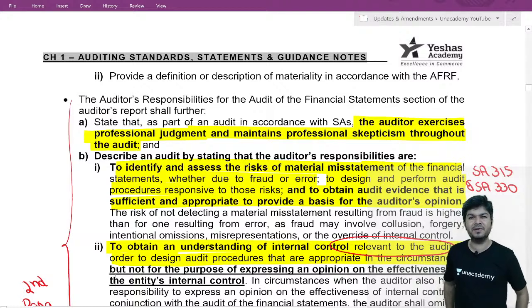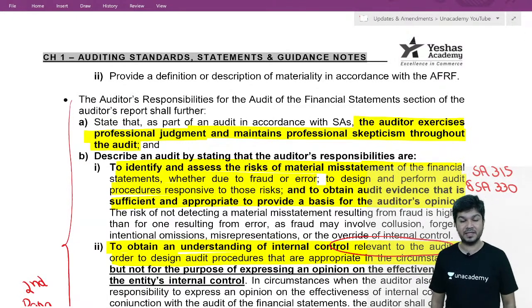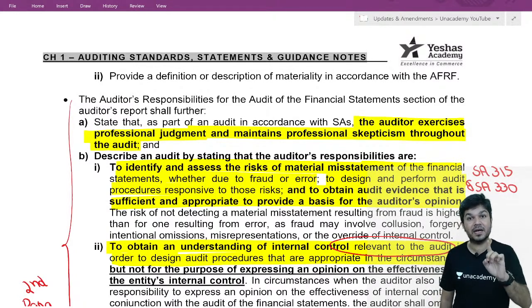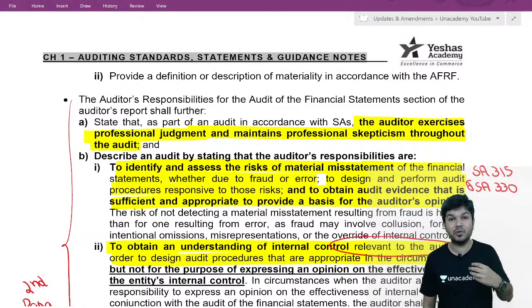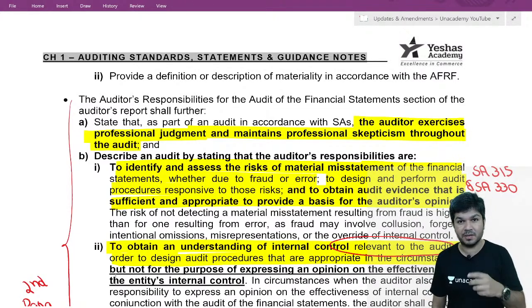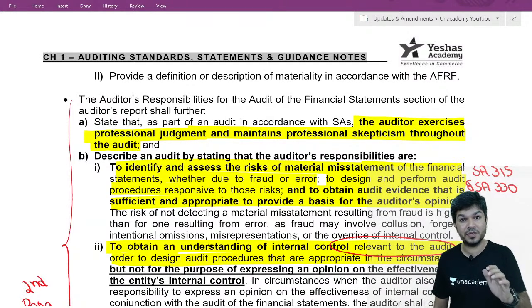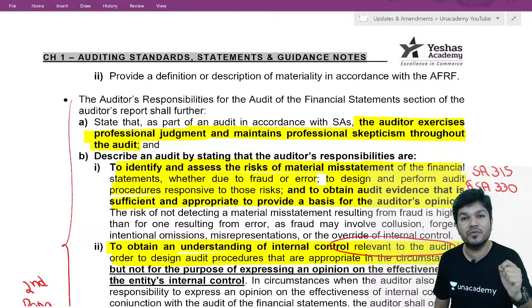And one more thing, if it's a company, we have section 143(3)(i), reporting on IFC. We are also required to report on the adequacy of internal financial controls and their operating effectiveness. If it's a company. If it's not a company, we don't have to report on IFC. So we obtain understanding of internal control in order to design audit procedures which are appropriate in the circumstances, but not for the purpose of expressing an opinion on internal control.